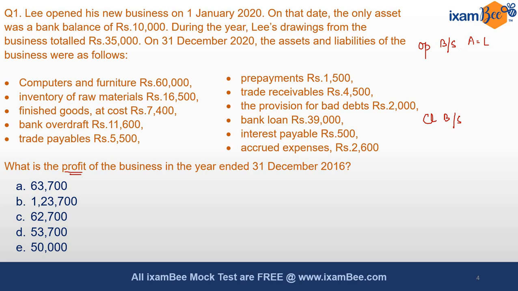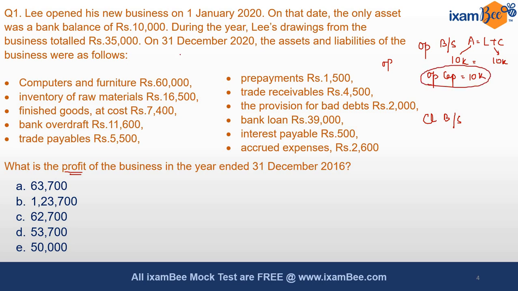At the opening date the only asset was a bank balance of 10,000, so the opening total liabilities plus capital should also stand at 10,000. We are not given anything about liabilities, so we assume the entire 10,000 is the capital that the owner brought into the business. So our opening capital is to be taken as 10,000.